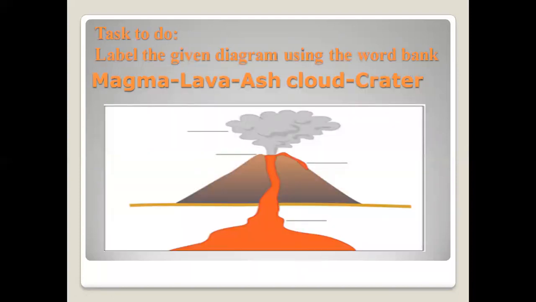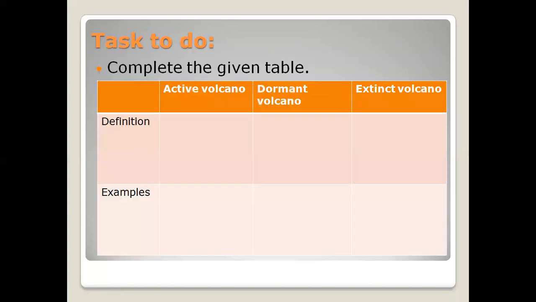Here are your tasks that you are going to do in your copy. You are going to label this diagram. You can see here 4 words. You are going to write these words at their respective places. Then for another question, you are going to complete this given table by writing the definitions and the examples of 3 types of volcanoes: active volcano, dormant volcano, and extinct volcano.